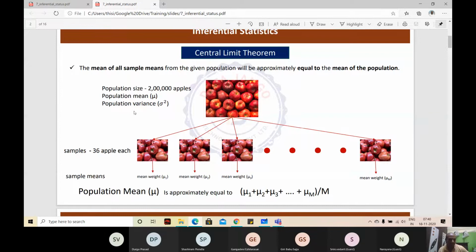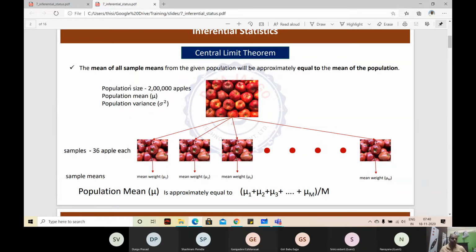So if you see this, the mean of all sample means from a given population will be approximately equal to the population mean. What this means, we want to see. Central limit theorem is already proving this. It is proven, right? So whenever you get multiple samples, you can actually take the mean of it, and then you can say that is the population's mean. This is actually a proven thing.